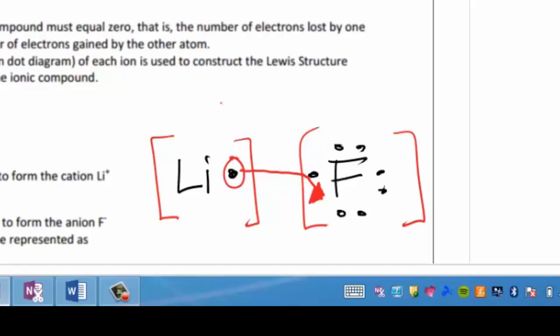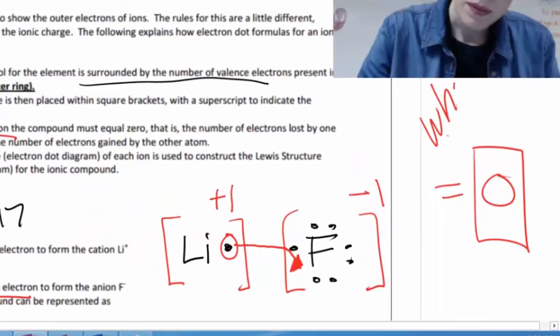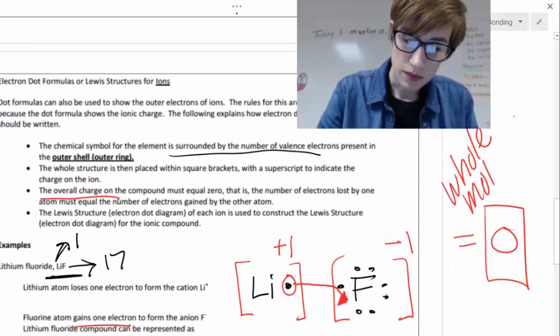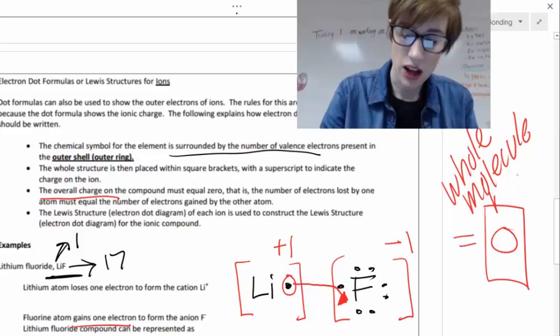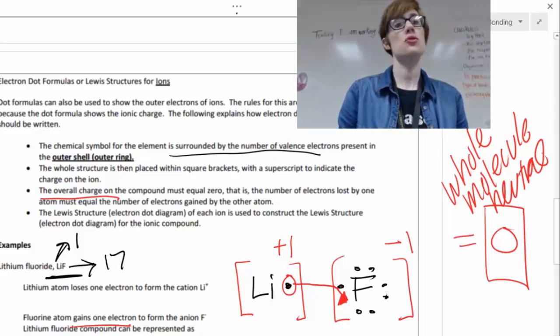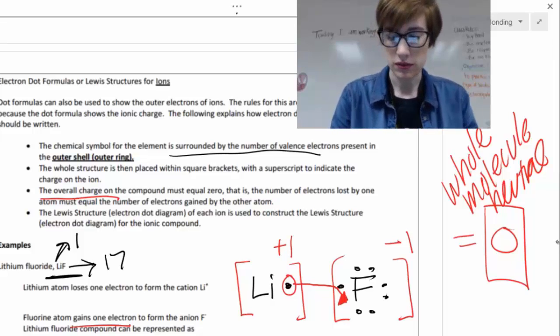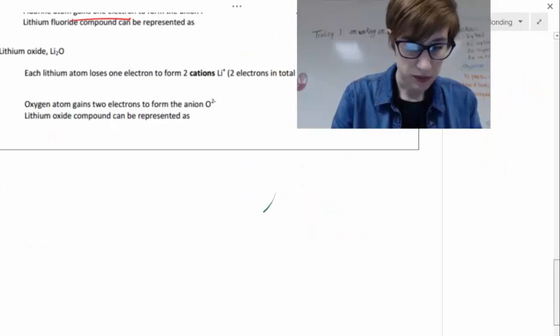So lithium is now a +1 charge because it's lost the electron. Fluorine's now a -1 charge. Do you see how these charges equal out to 0? Now my whole molecule is itself neutral. Is each individual atom neutral? No, they're charged. They're ions. But the ions equal out to be neutral. Okay. Well, let's do another example down here.